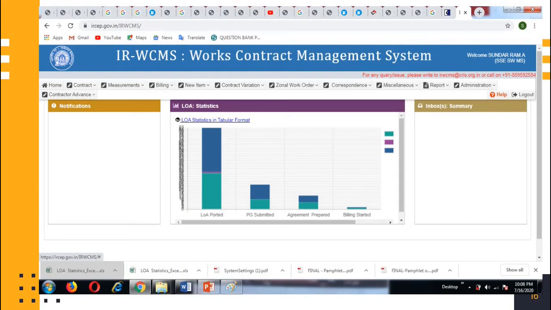And the inbox summary, here whatever LOA is marked to this particular user, who has been given this login ID and password, whatever they have been sent, that is the LOA or work order, sanctioned work order, or if the work order is returned for correction, everything will be available in our inbox here. And below these three windows, the LOAs marked to a particular user will be listed. Since there is no LOA marked to me, this is blank. Once LOAs get ported and are assigned to me, they will be listed here.